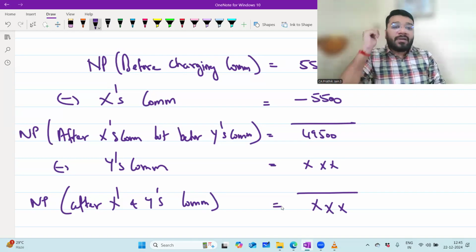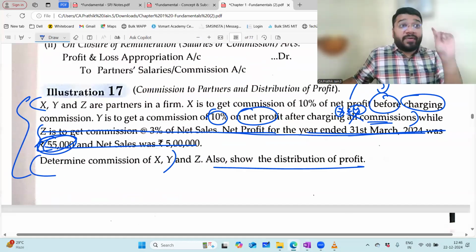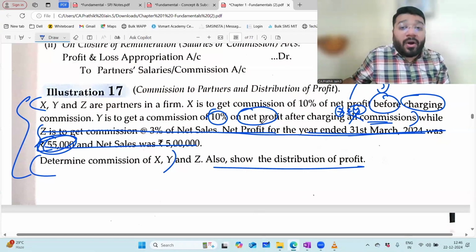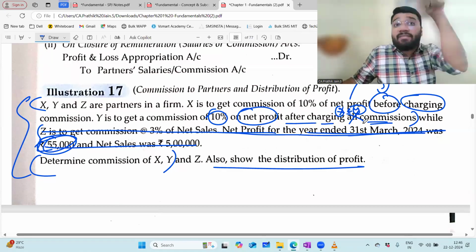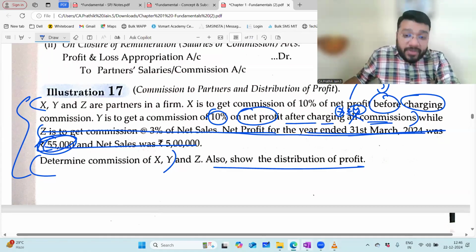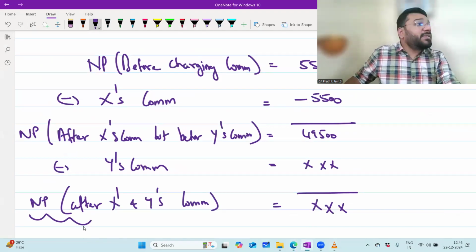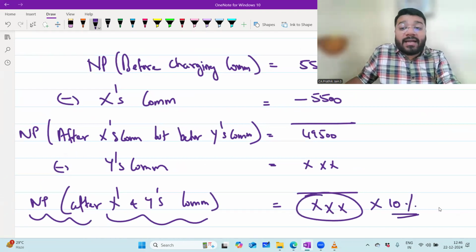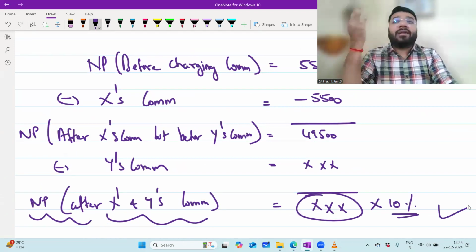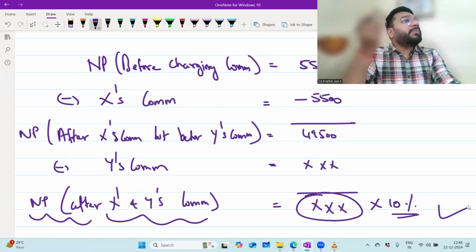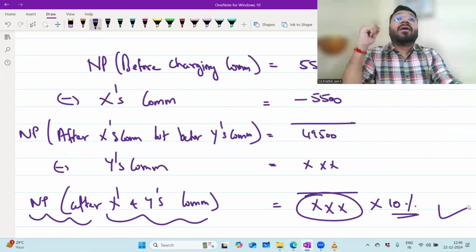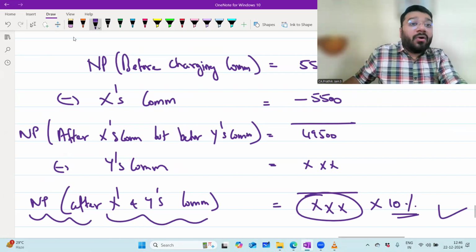Clear? So if I go with the question which we have changed: Y is to get a commission of 10% on net profit after charging X and Y's commission. So now this is the net profit which is coming after charging X and Y's commission. If this amount is known to you, directly you multiply 10% and get the answer. If I have this amount, I'll multiply 10% of that and get the answer. But the problem is I don't have this amount. So now how do we calculate?